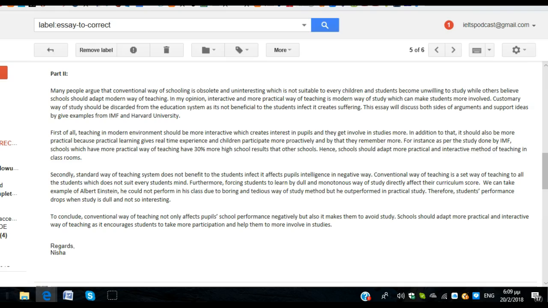Okay, a lot of stuff happening in this sentence, Nisha. Although I like the message of what you're saying, again, some of the grammar makes the message kind of get lost. So the first thing to look at is this word it. What is it referring to? Because if you look at your previous sentence, you've got a ton of nouns. You've got teaching, environment, interest, pupils, studies. So what exactly is this it referring to? It's not totally clear, so maybe you should avoid using it, even though it's a great way to create cohesion. Maybe you should avoid it and use the actual noun instead.